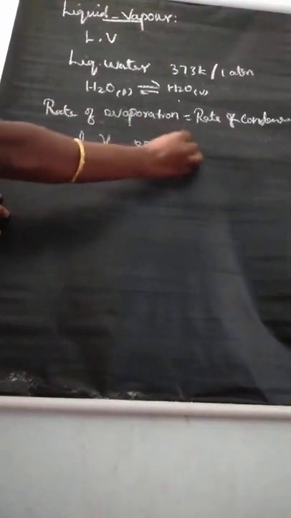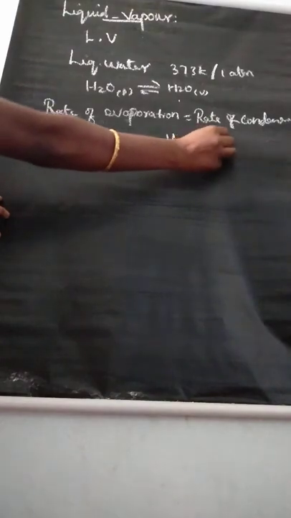What is meant by condensation point or boiling point? What is meant by boiling point? The temperature at which the liquid and vapor phases are at equilibrium. In melting point we learned the temperature at which solid and liquid are at equilibrium. Here, temperature at which liquid and vapor phases are at equilibrium. Understand? So this is one of the simple topics.